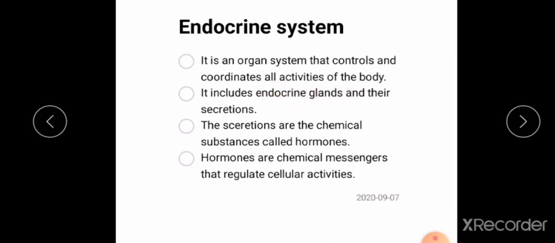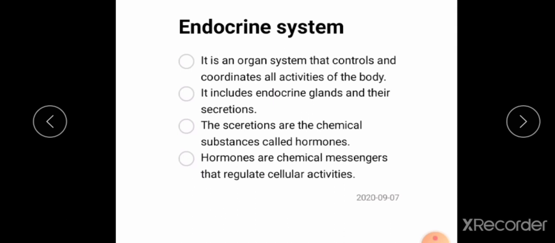What are endocrine glands? Glands present inside our body, such as liver, pancreas, salivary glands, etc. The secretions are chemical substances. These chemical substances are called hormones.